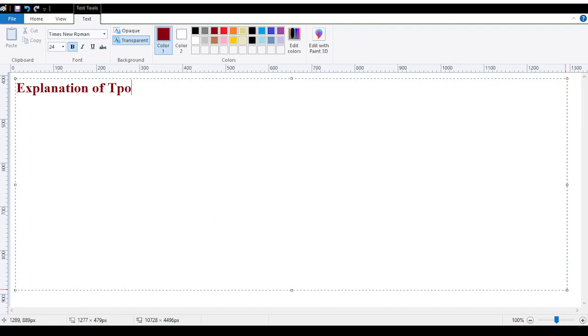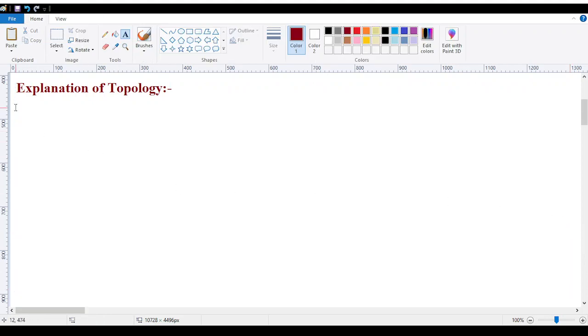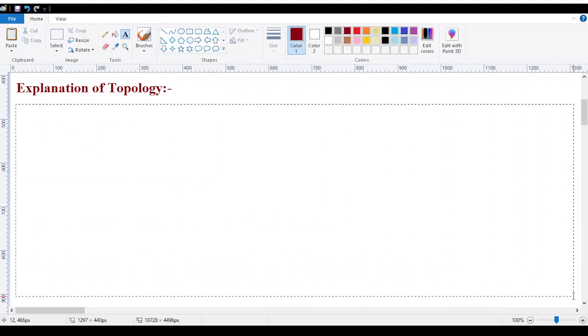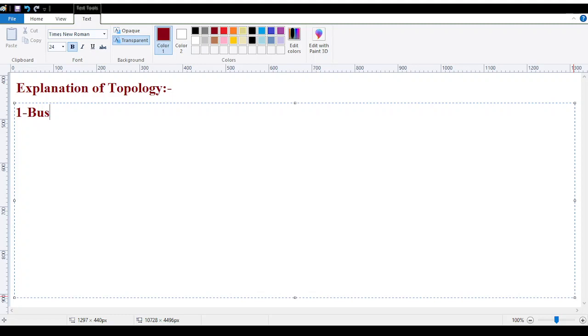Explanation of topology. Which is the first topology we have? The first topology we have is our bus topology. Now, what does the bus topology say? Let me write down the definition.